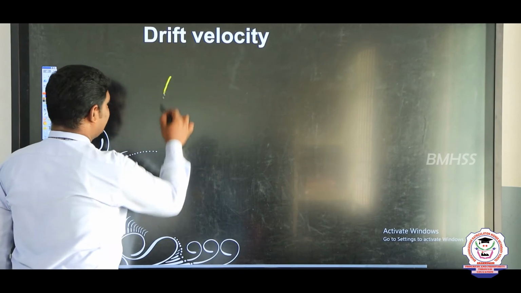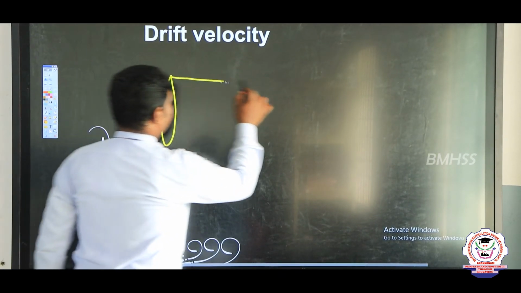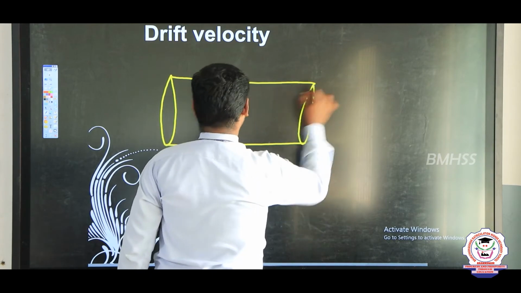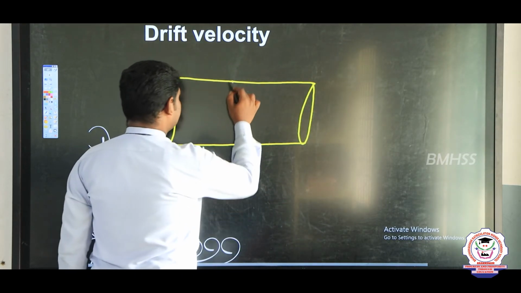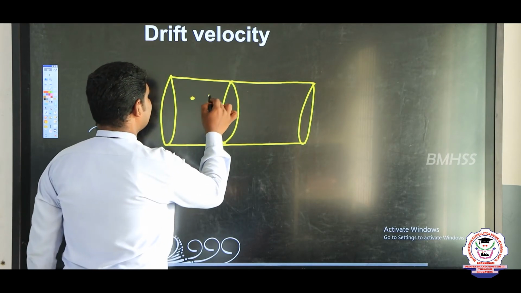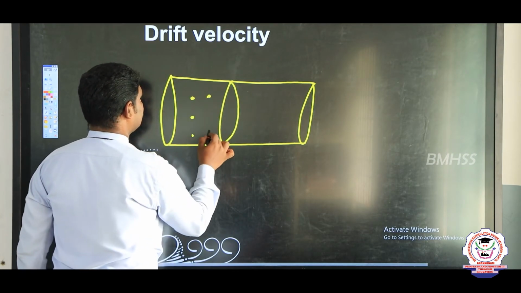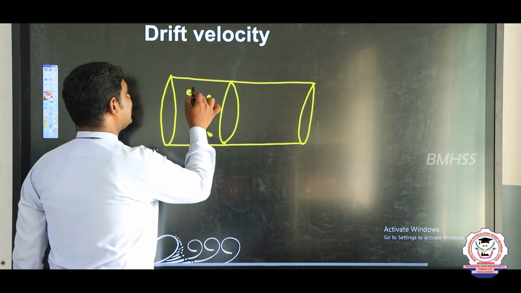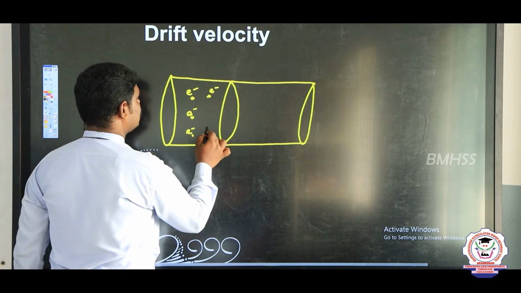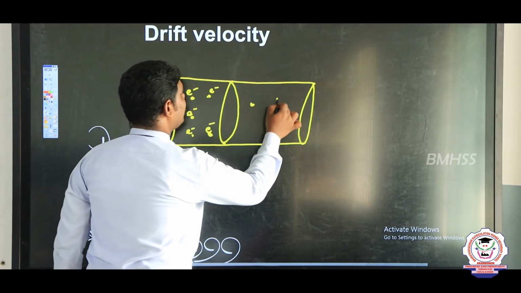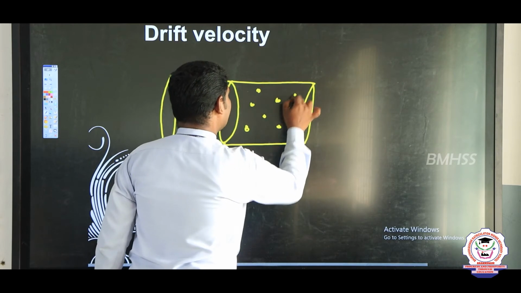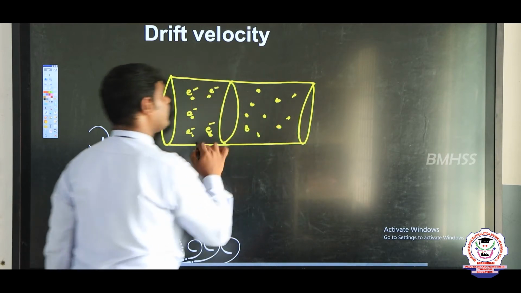Let us consider this is one area of cross section. So now I take one conductor. Yes, so this is one area of cross section. Here n number of electrons are present. Yes, electrons are negative charge. Am I right? Electrons are negative charge. So here n number of electrons are present. These electrons will move in random directions.